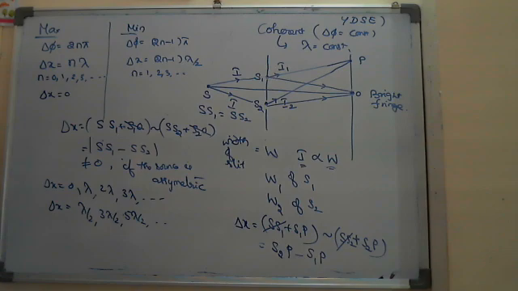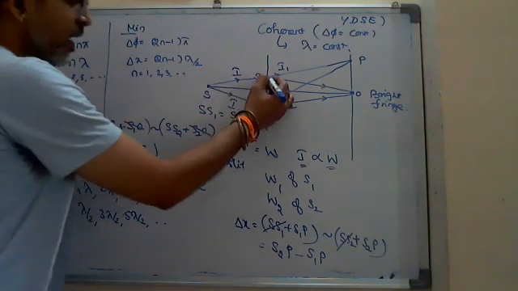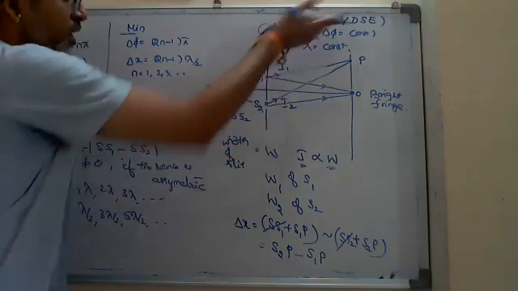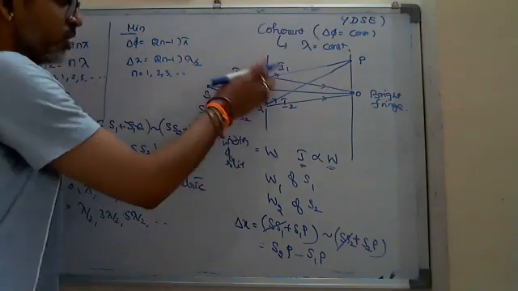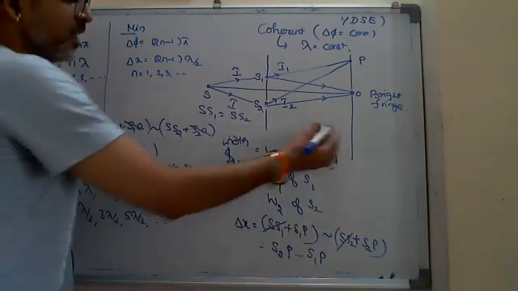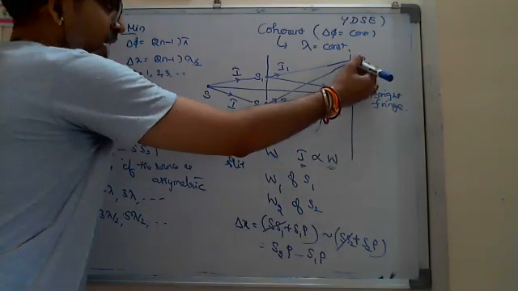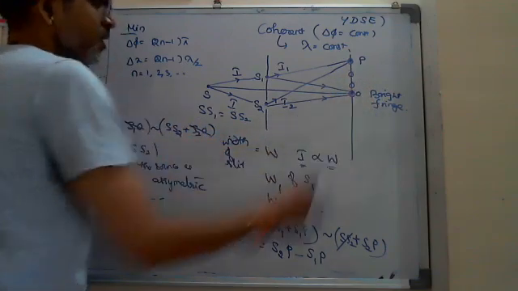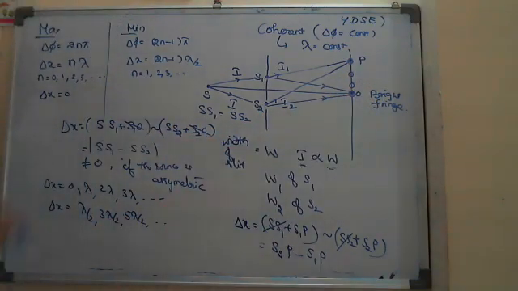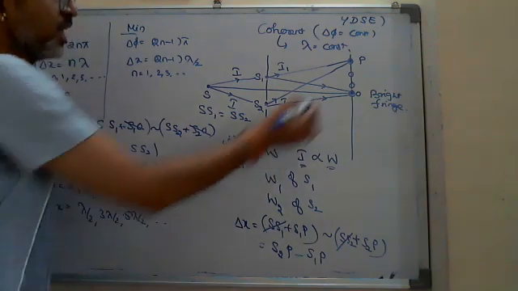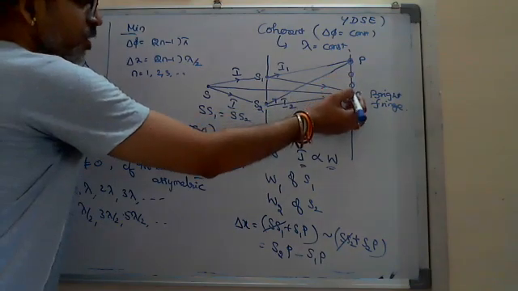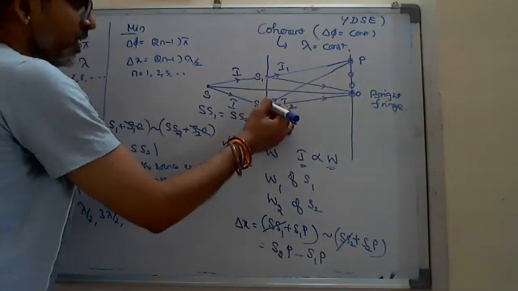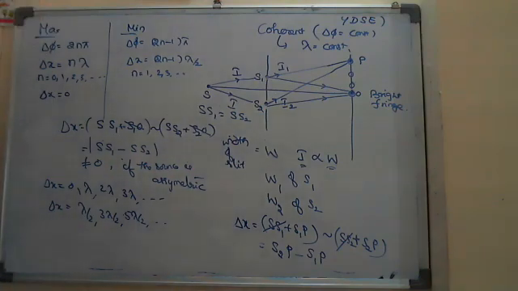Okay, and here the advantage is, if the sources are point sources, not slits, which Young took. If the sources are point sources, then I can say the bright circular spots are formed at the bright fringes. Dark fringe, of course, whether the amplitudes are equal or unequal, the intensity is less. That's why at the bright fringes, circular spots are formed due to the interference of these two point sources.